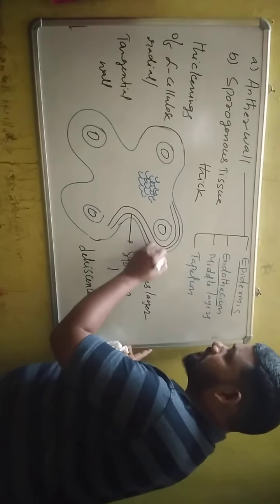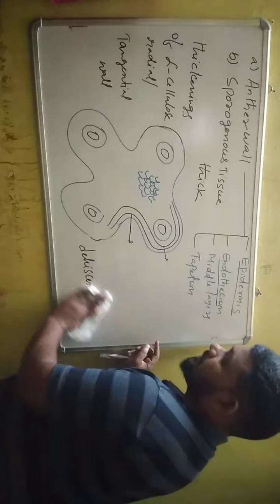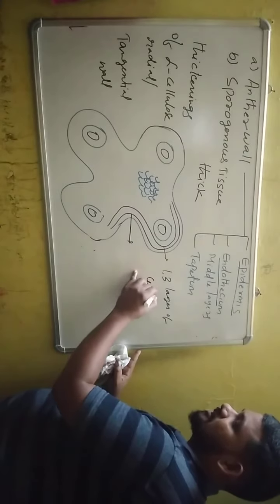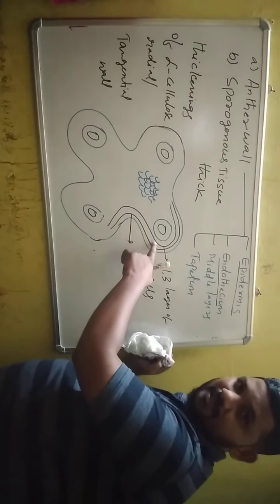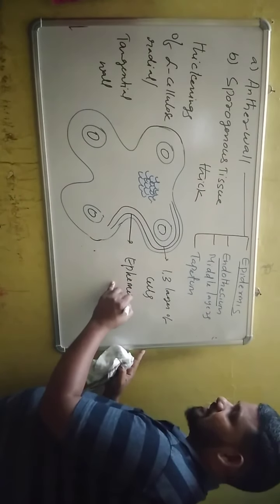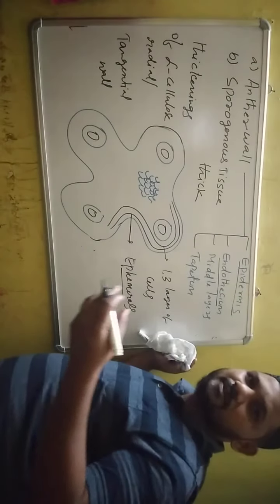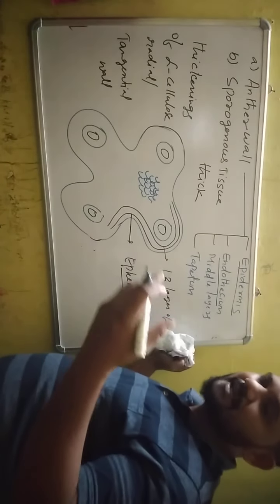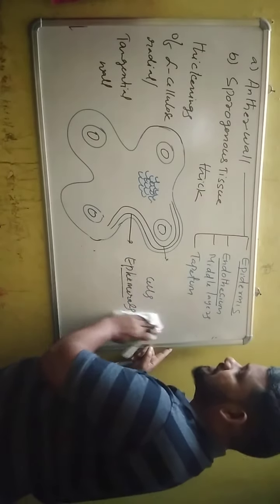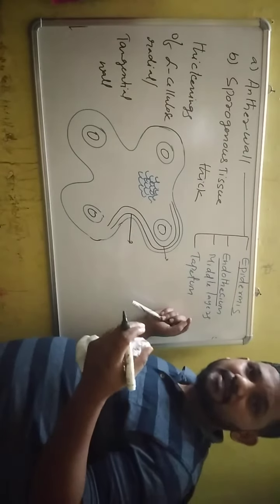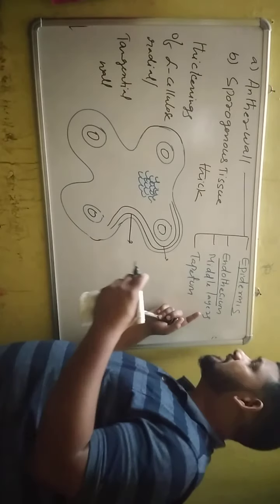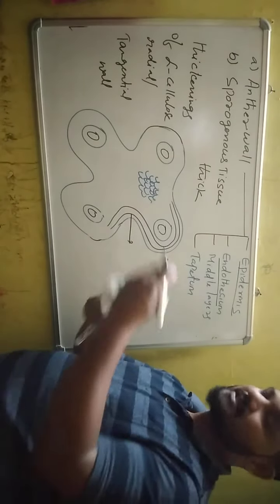The third one is called middle layers. Middle layers are 1 to 3 layers of cells present beneath the endothecium. The middle layers are ephemeral, which means they have a very short lifespan. They help in dehiscence of the anther. The first 3 layers, epidermis, endothecium, and middle layers, protect the anther when it is very young, and when the anther becomes mature, these 3 layers help in dehiscence, or bursting, of the anther.